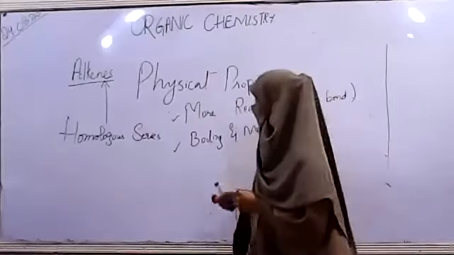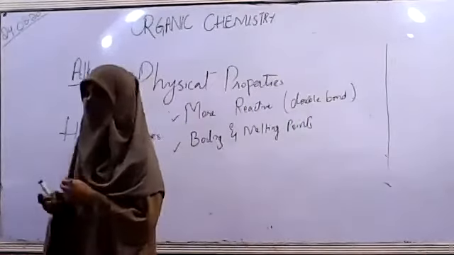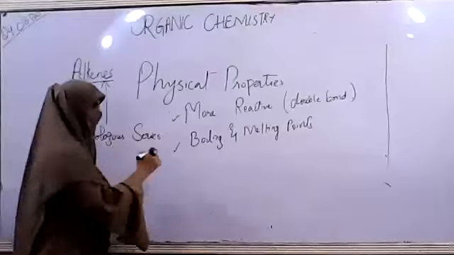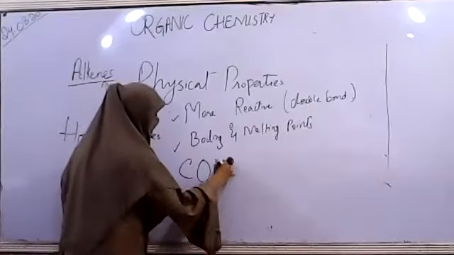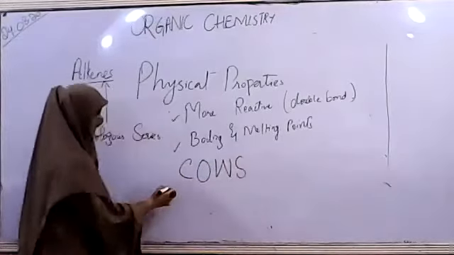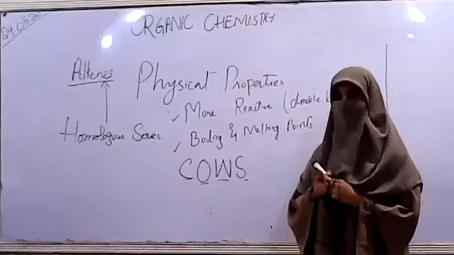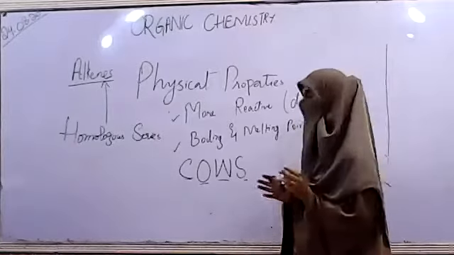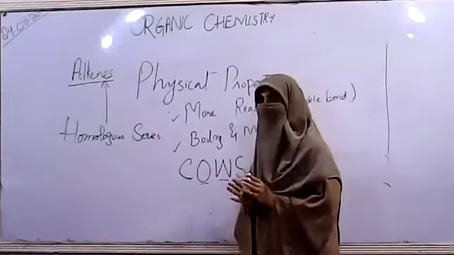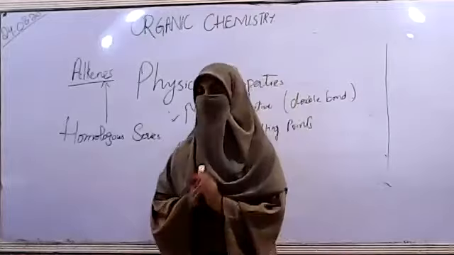Clear? Now the next point is the abbreviation I told you in the case of alkanes, that was COWS: color, odor, weight, and solubility. Now let's just solve this for the very first member of the series. In alkanes, the first member was methane, but in the alkenes family, methane doesn't exist over here.